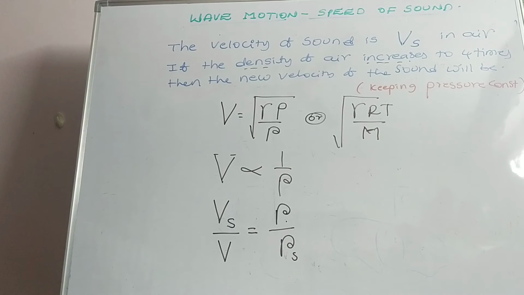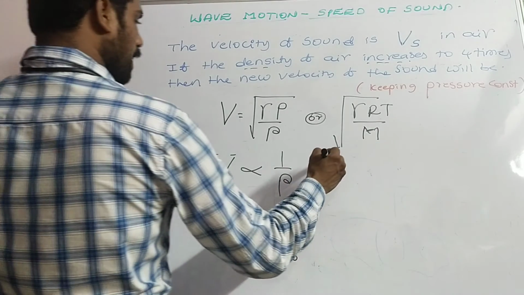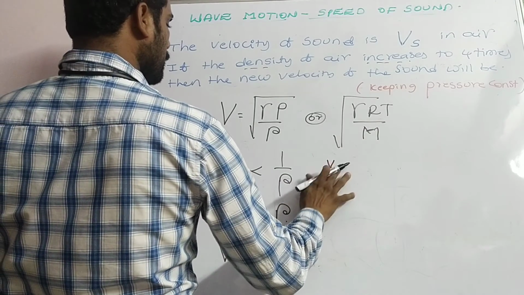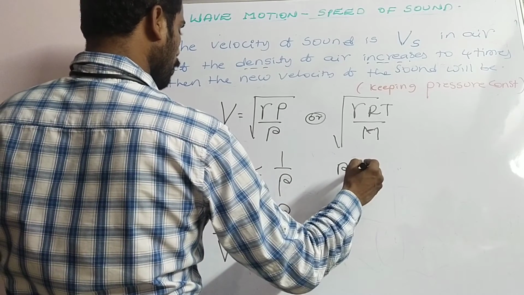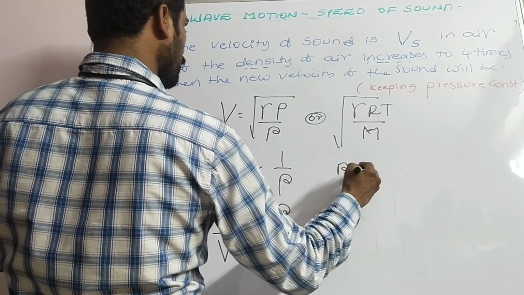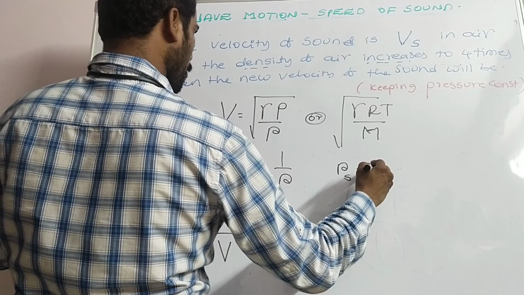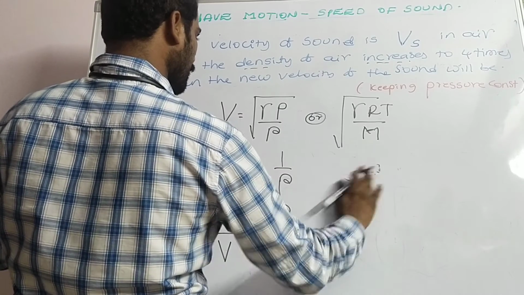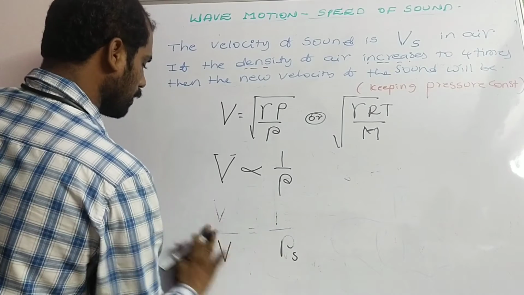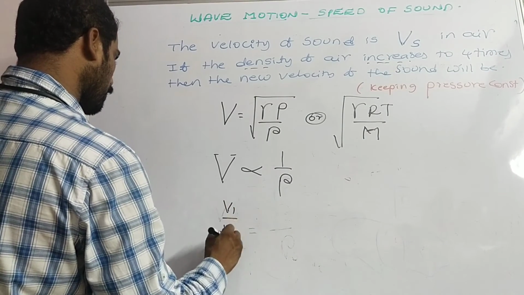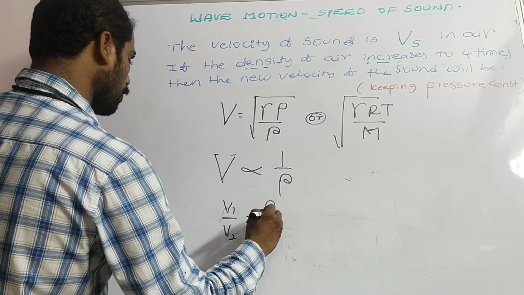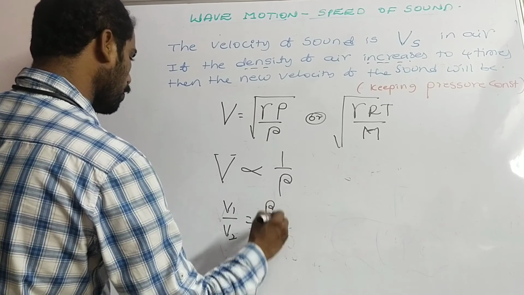If the density of the air increases to 4 times, so as Vs is at rho s... or else I will write like this, just for my convenience. Say V1 by V2 is equal to root of rho 2 by rho 1.